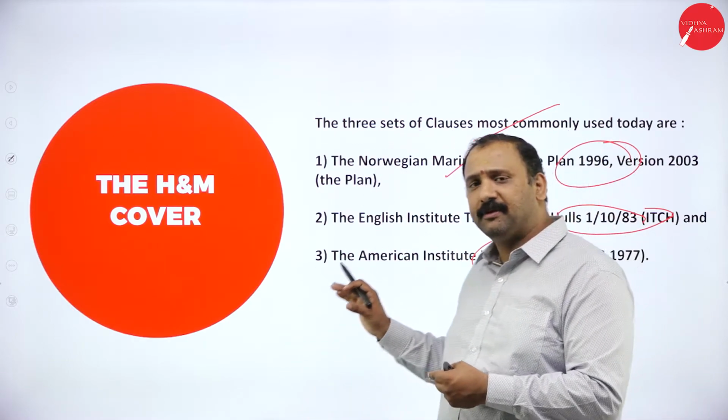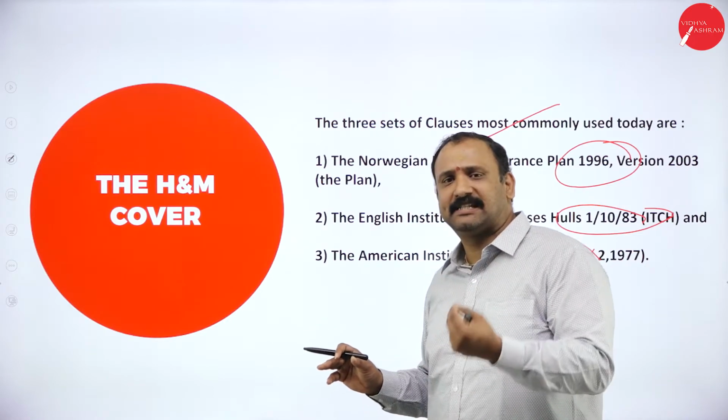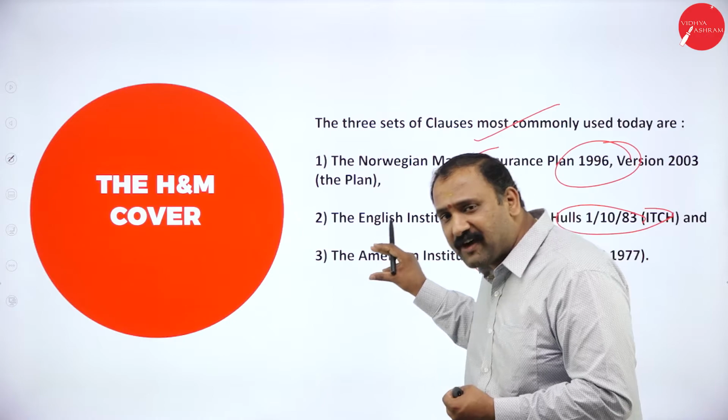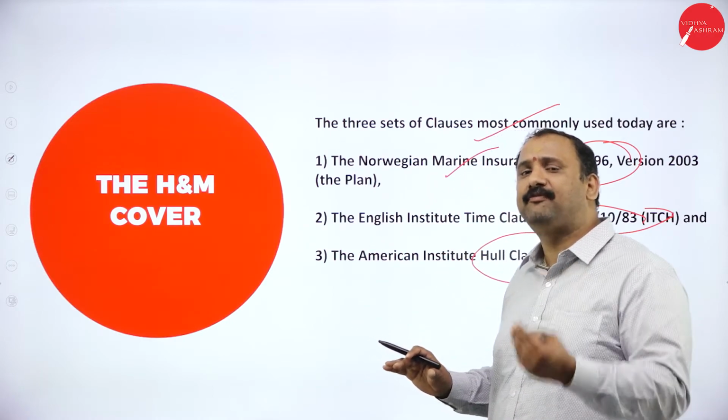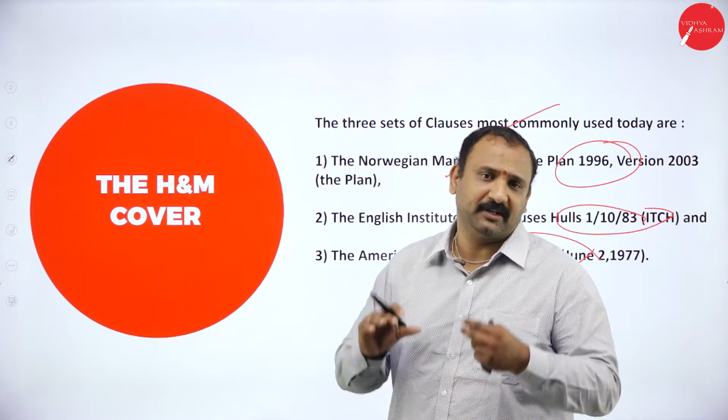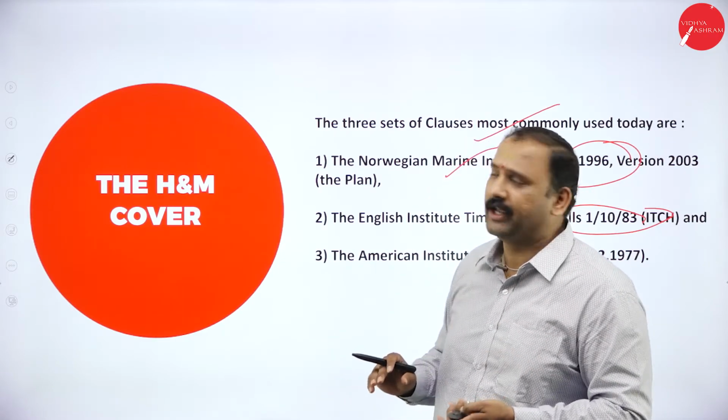But each one of them has its own aspects in terms of what factors are involved and how these factors are going to be covered under the insurance policy.